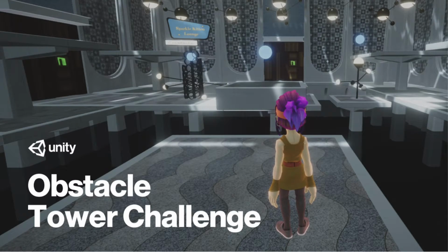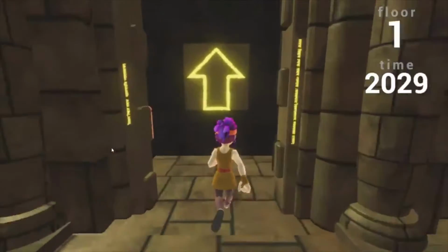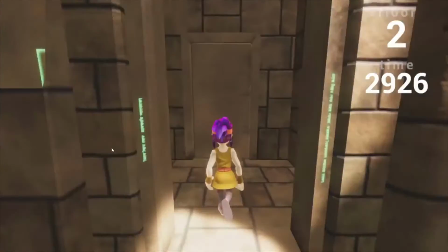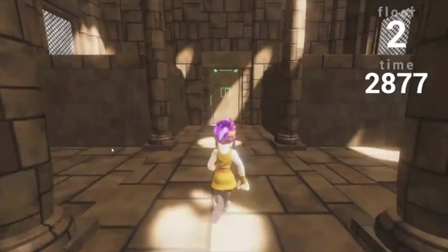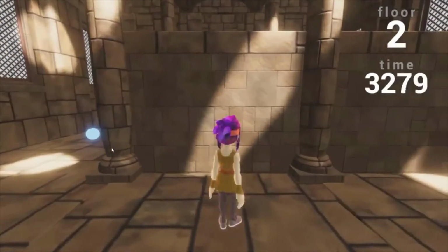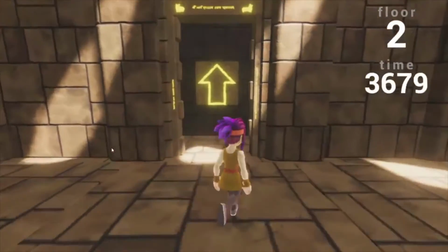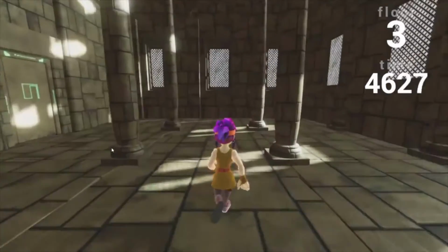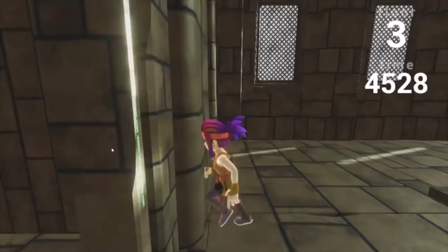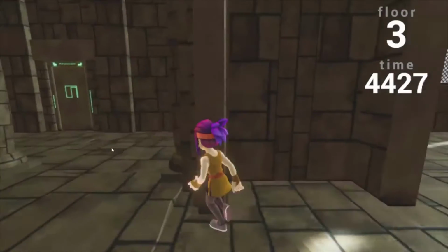Obstacle Tower is a high fidelity, three dimensional game built by Unity Technologies using the ML Agents Toolkit and OpenAI Gym. An agent playing this game must solve both low level control and high level planning problems in tandem while learning from raw pixels and a sparse reward signal. The objective of the player is to cross as many floors of the tower as possible before the time runs out. With each increasing floor, the complexity of crossing it increases.